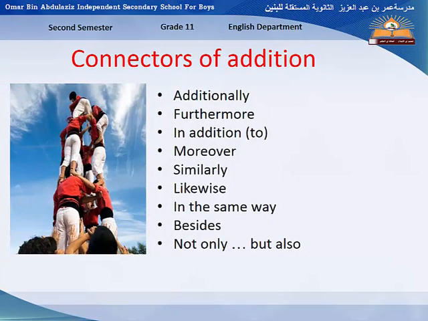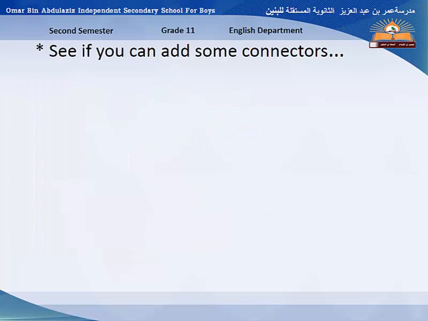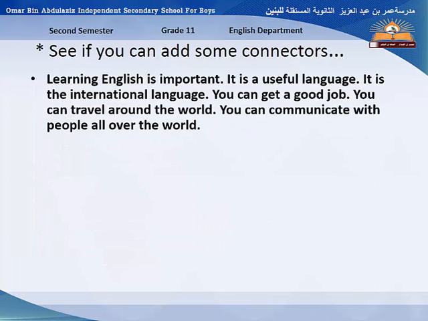Of course, you know that connectors have many types. The first one, connectors of addition. We can see additionally, furthermore, in addition to, moreover, similarly, likewise, in the same way, besides, not only but also. By these connectors you can add different ideas to the same paragraph. See if you can add some connectors.